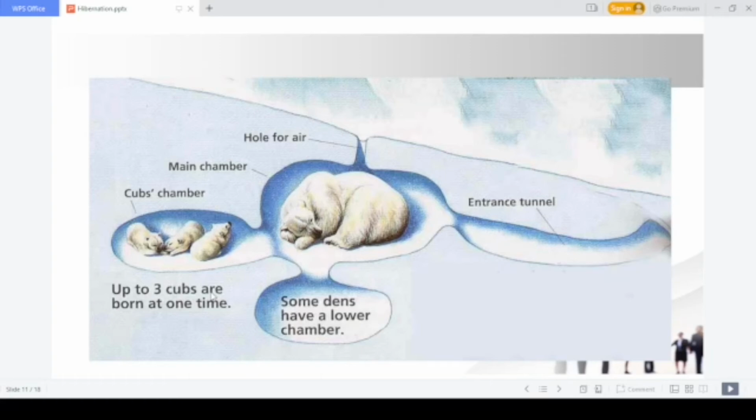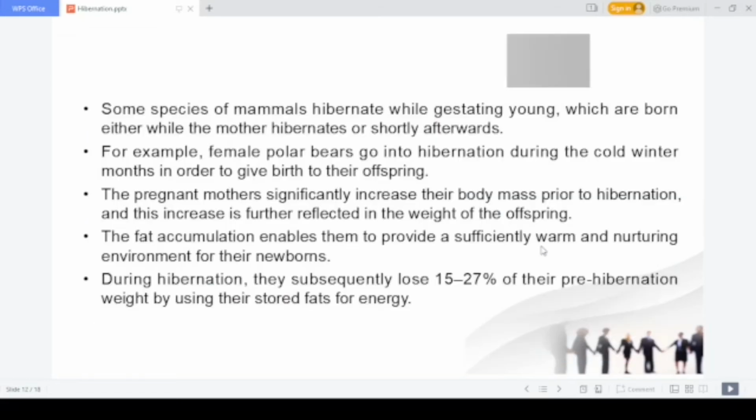Here you can see how the tunnel of a polar bear is situated. There will be a main chamber, then a cubs chamber, then a lower chamber, and there will be two tunnels. There is a tunnel gap for taking in air. There will be an entrance tunnel. So this is the situation of a polar bear den.